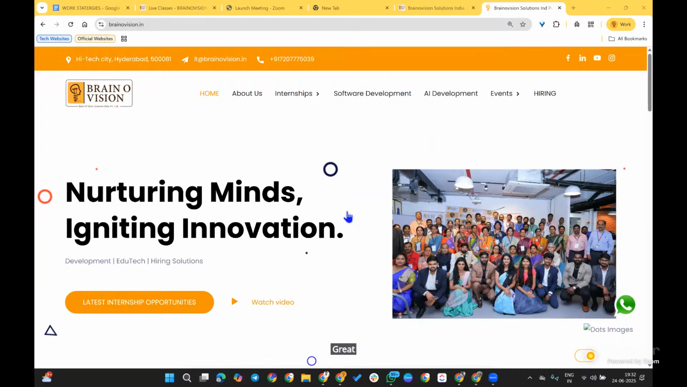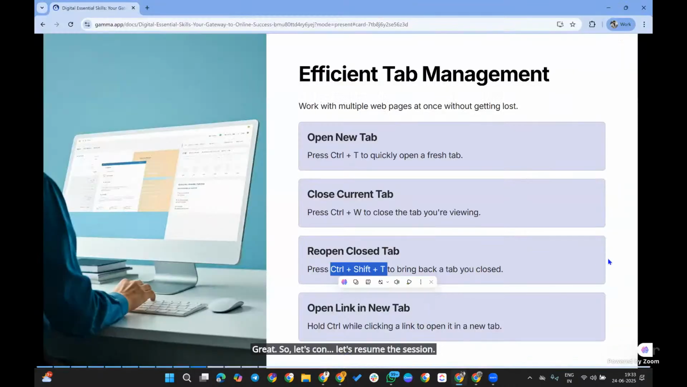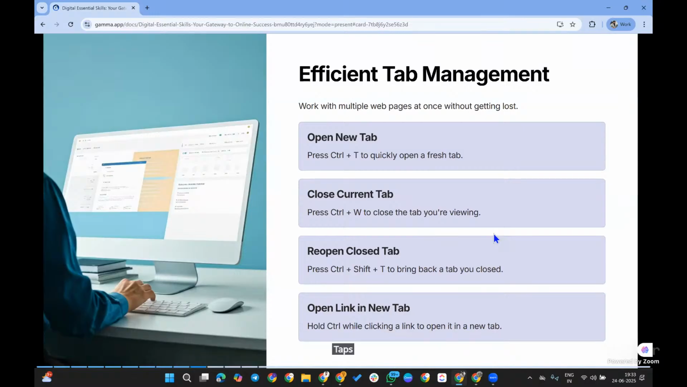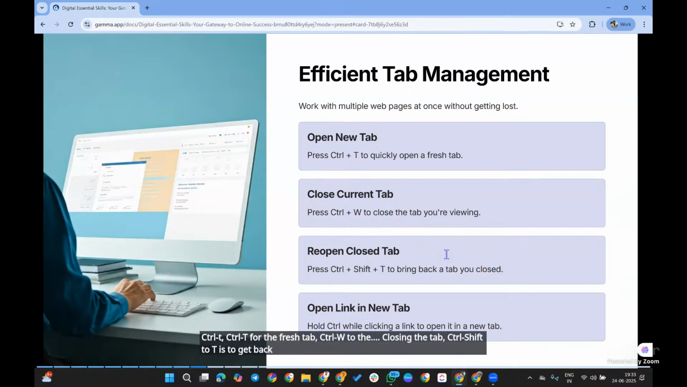Great. So let's resume the session. Hope my screen is visible to everyone. Like this, we can use shortcuts in the tabs. Control T for a fresh tab. Control W for closing the tab. Control Shift T is to bring back your closed tabs.